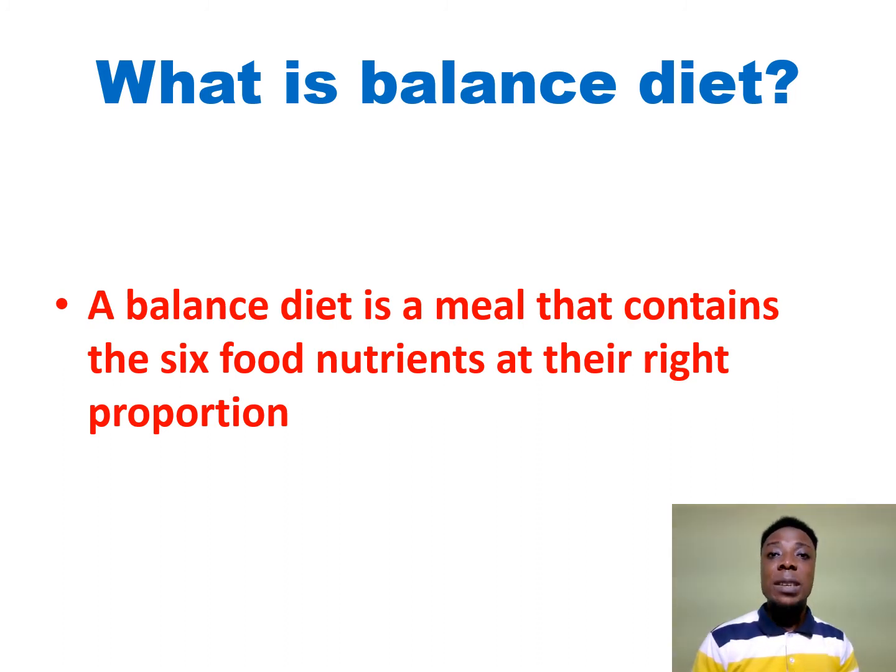A balanced diet is a meal, when we talk about meal, a prepared food, that contains the 6 food nutrients at their right proportion. So, when you eat a ready prepared meal that contains all the 6 food nutrients that we talked about, then we know that you've gotten a balanced diet. If you eat a meal with all the 6 food nutrients found in that food or meal, then you have a balanced diet.